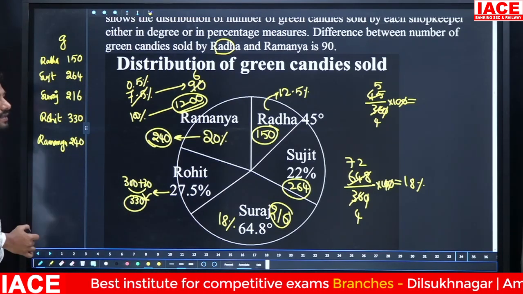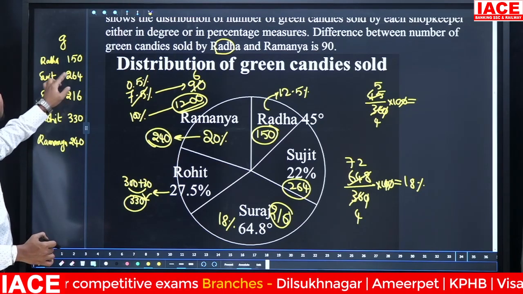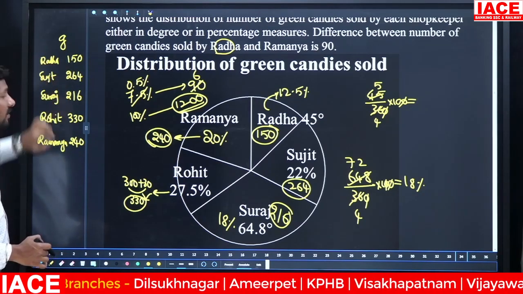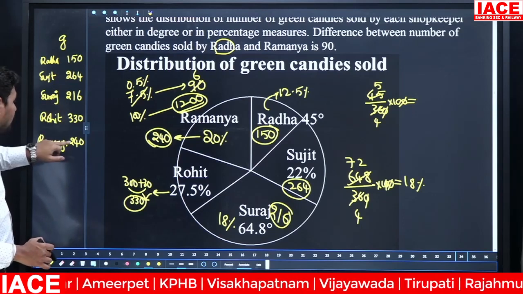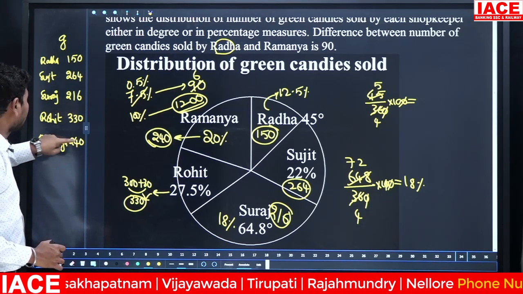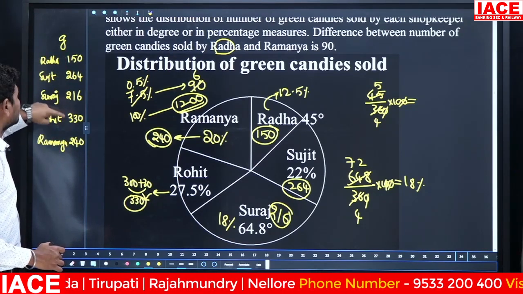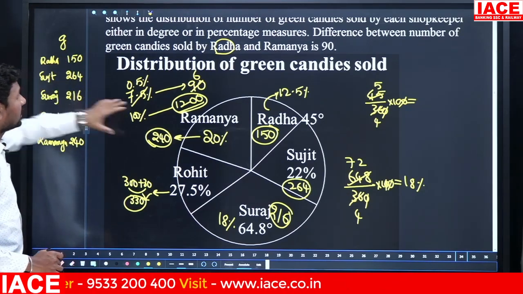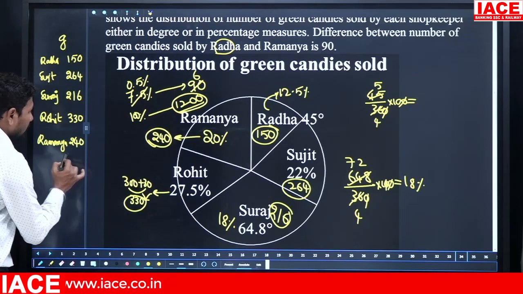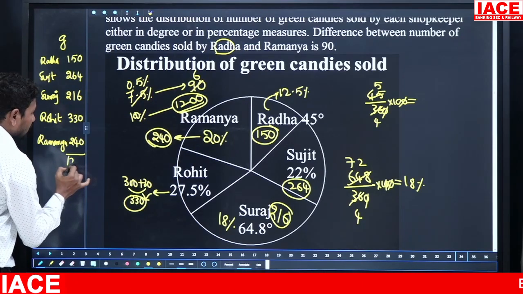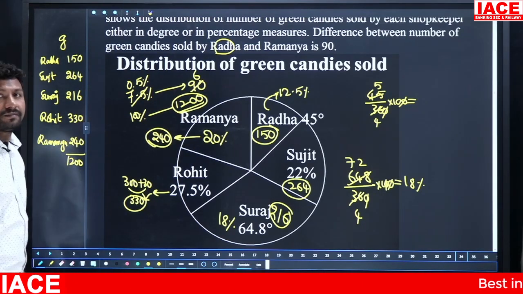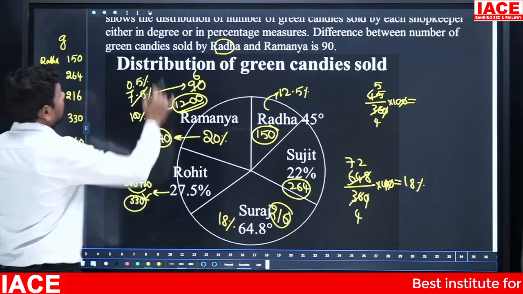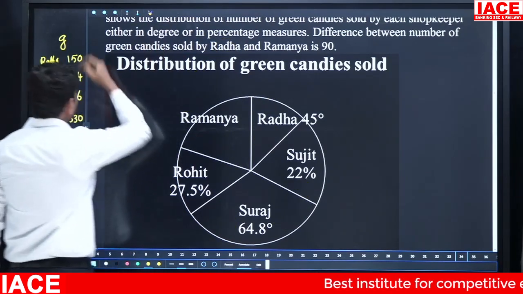Okay, this 240, 330, 216, 264, 150. 264 plus 216 is 480. 480 plus 240 is 720. 720 plus 330 is 1050. 1050 plus 150, the total value is 1200. Then total green candies is 1200. Okay, once we fix these values, then I am erasing, because I noted these values.